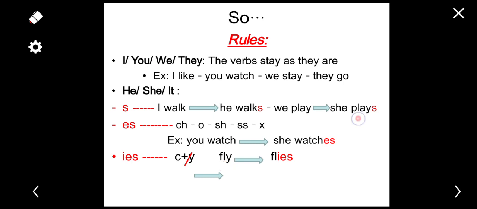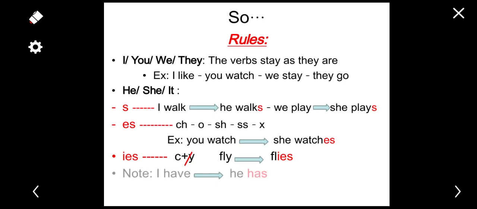But if we have a vowel plus Y, like here, we only add S. And you know the vowels A, E, I, O, U. When we have vowel plus Y, we only add S. But when we have a consonant, which are B, C, D, F, G, etc., plus Y, we remove the Y and we replace it with IES, like fly, flies.